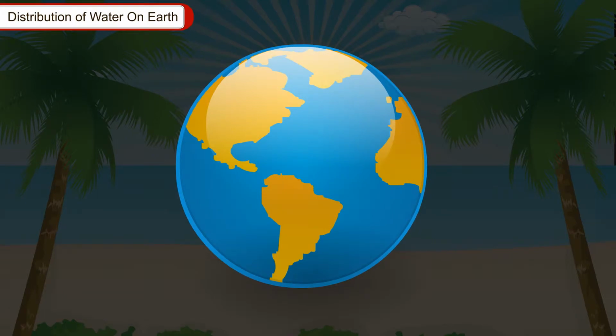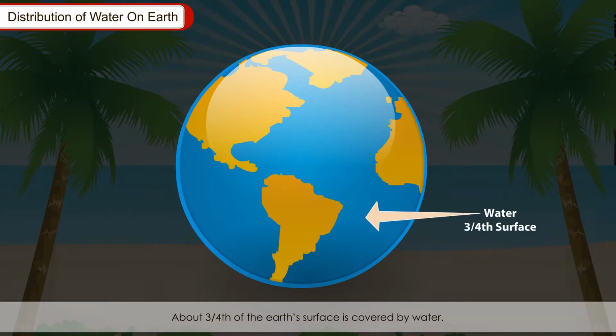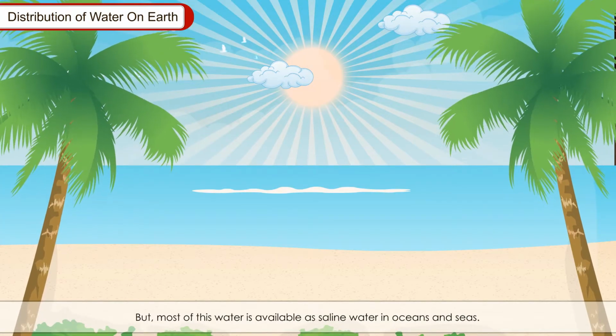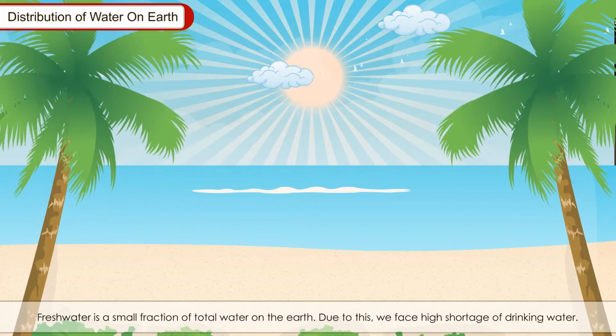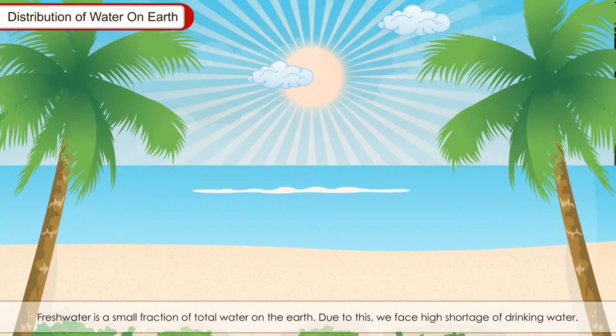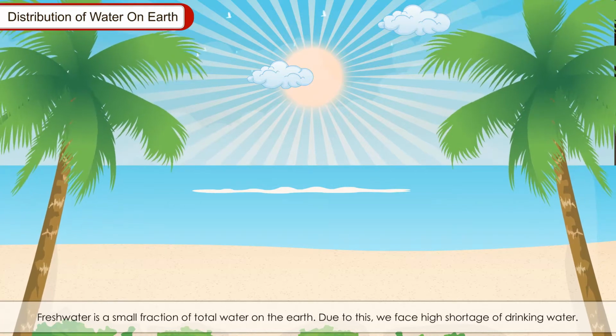Distribution of water on Earth. About three-fourths of the Earth's surface is covered by water. But most of this water is available as saline water in oceans and seas. Fresh water is a small fraction of total water on the Earth. Due to this, we face high shortage of drinking water.